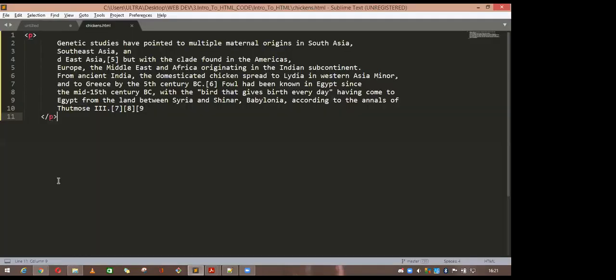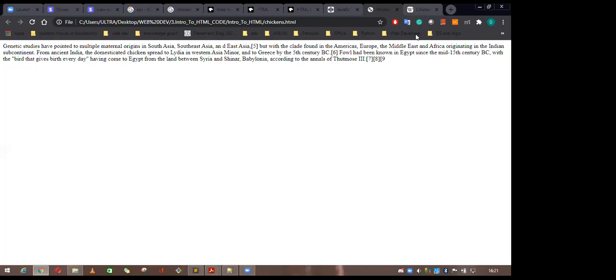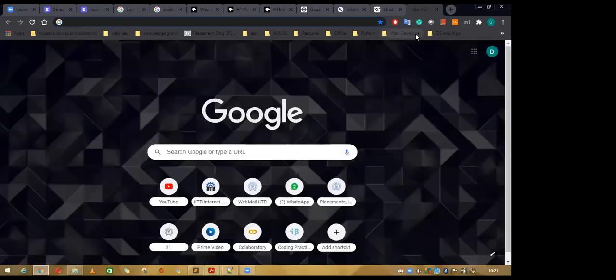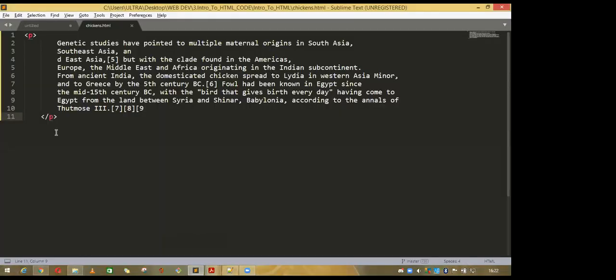Dinesh, sorry to interrupt you, but I think people don't know anything. Maybe you can start with the very basics, like from which particular software you have to start the code. There is no software tool required. You just have to type here on the text editor. So from the basics, starting with a text editor. Nothing else is required.